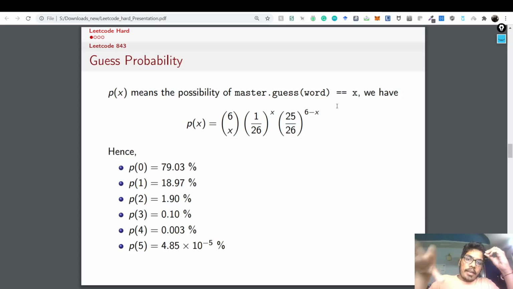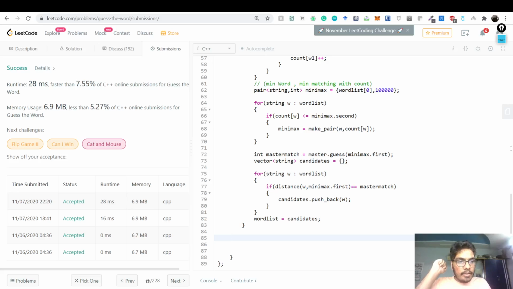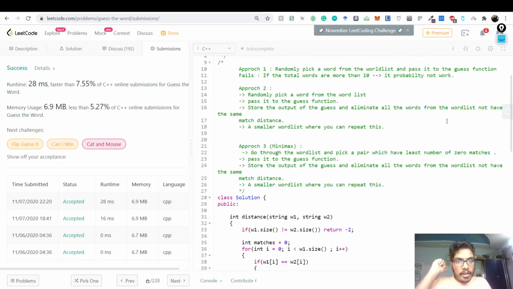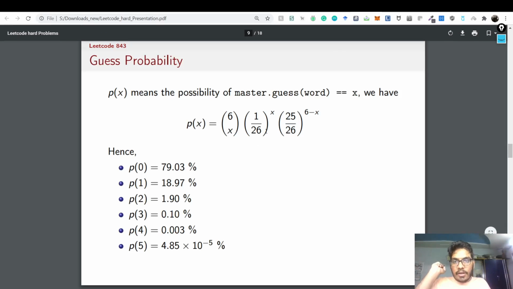This is not just randomly choosing an element and selecting it, but you are doing approach 2. If you remember, what was approach 2? You pick a word randomly, pass it to the guess function, store the output, eliminate all the words from the word list that would not have the same match distance, and a smaller word list will result, and you can repeat this. This is the approach which we are trying to analyze here, right?